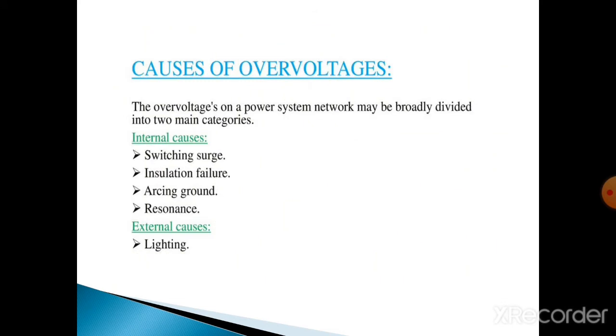Next important thing, causes of over voltages, that means causes of power system transients. The causes of transients are classified into two different types. First one is internal causes, second one is external causes. Internal causes are further classified into four types: switching surges, insulation failure, arcing ground, and resonance. And external causes occur due to lightning.